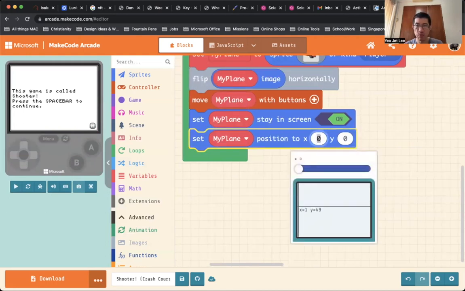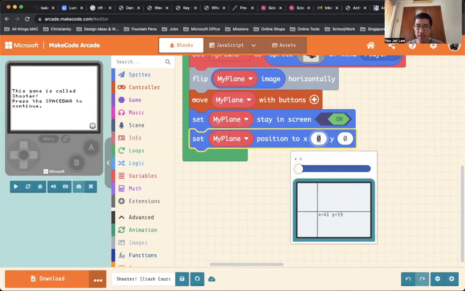If I want this plane to appear slightly to the left, you can see from the visualizer the value of X and Y. So here X is equal to 9, Y is equal to 52. If I want the plane to be on the right-hand side, you can see the value based on the visualizer. X is 140, Y is 53.